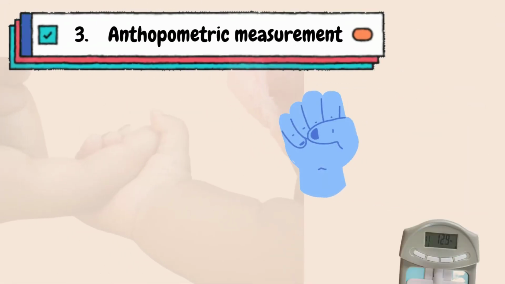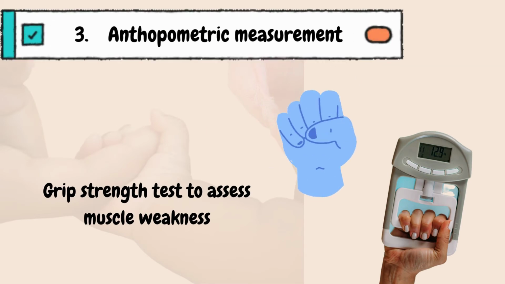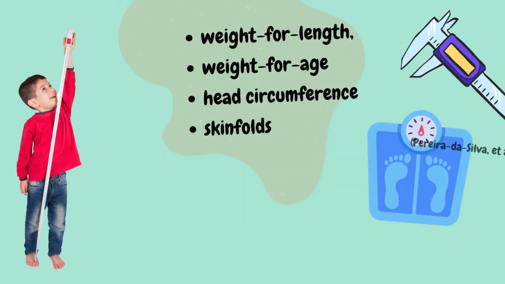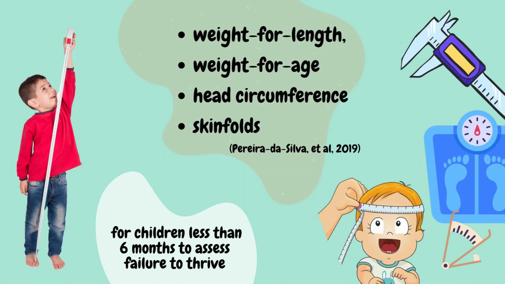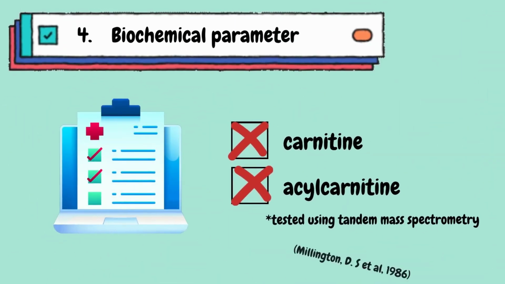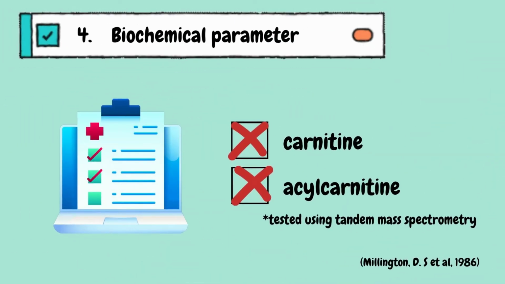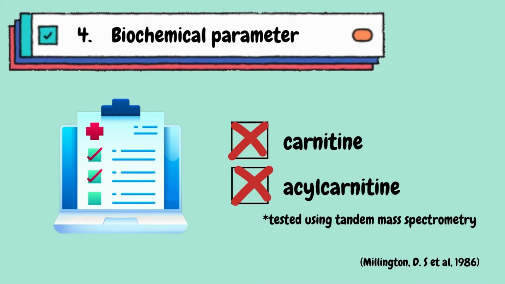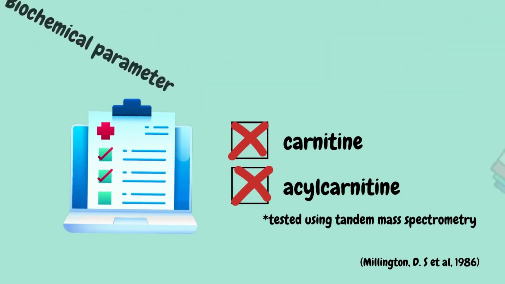The anthropometric measurements such as grip strength tests can be done to assess the symptom of hypertonia in patients. Measurement of weight for length, weight for age, and head circumference as well as skin folds for children less than 6 months are important to see any sign of failure to thrive and body mass or fat mass. For the biochemical parameters, tandem mass spectrometry is usually used to determine the free carnitine and carnitine for the diagnosis of inborn errors of metabolism.